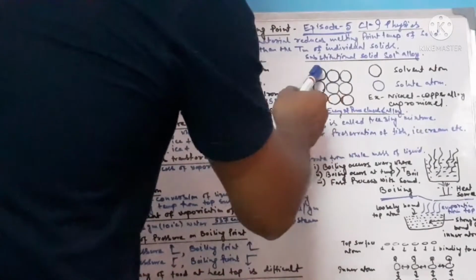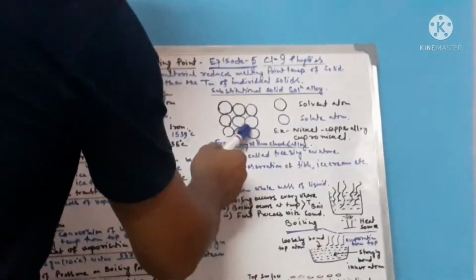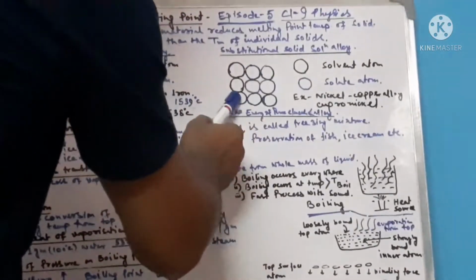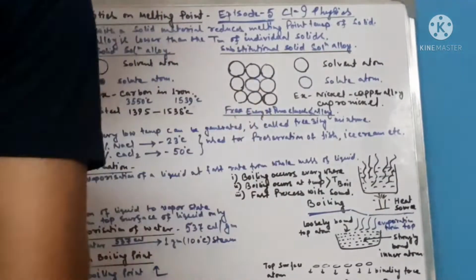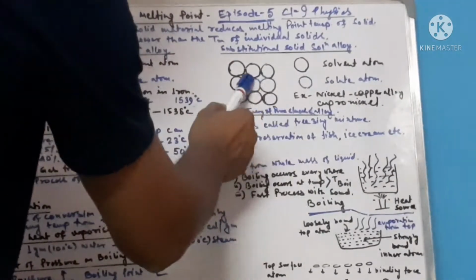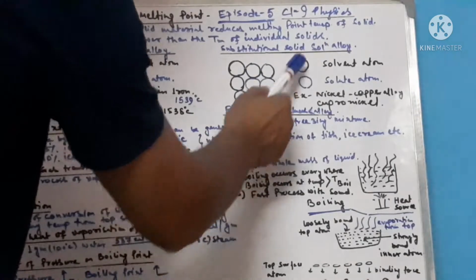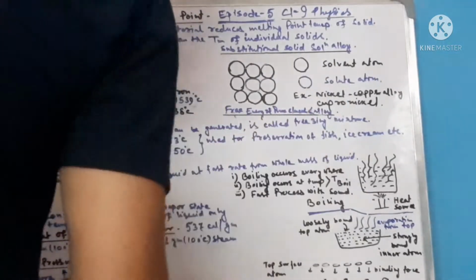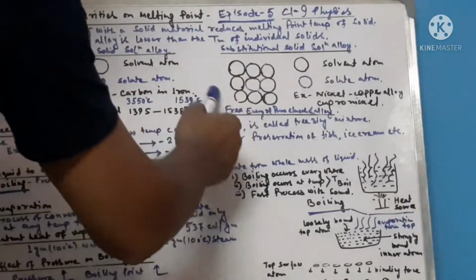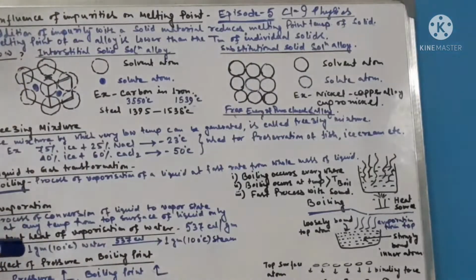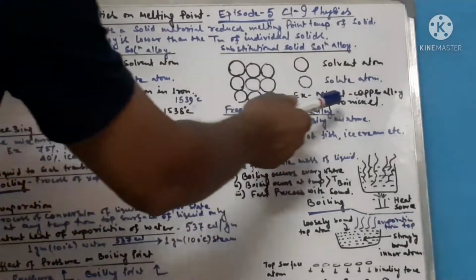Now let us come to the substitutional solid solution alloy. In case of substitutional solid solution, these are the solvent atoms, and many solvent atoms are replaced by the solute atom. Here this is the solute atom and these are solvent atoms. In case of nickel copper alloy, this type of substitutional solid solution is available, like Cupro nickel.